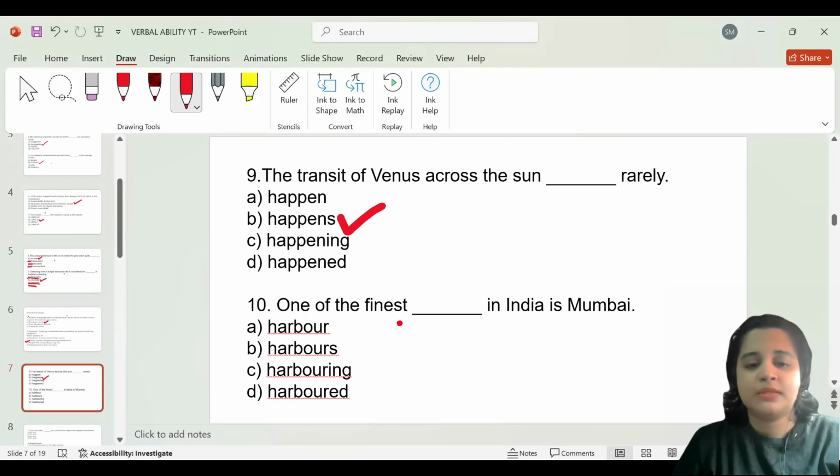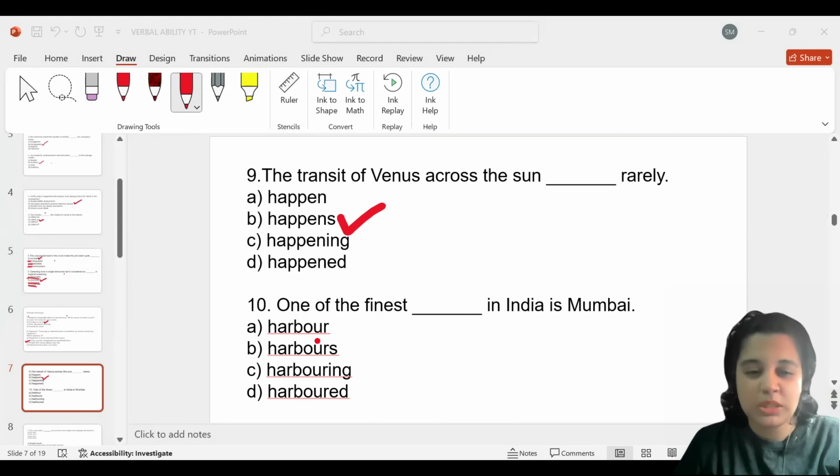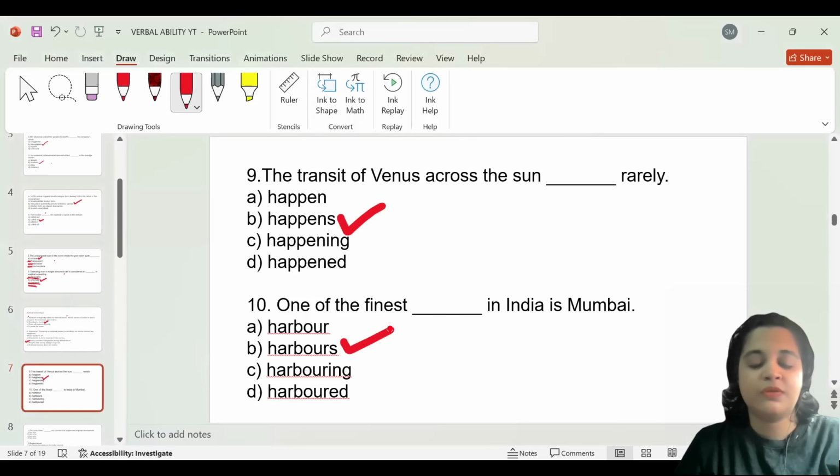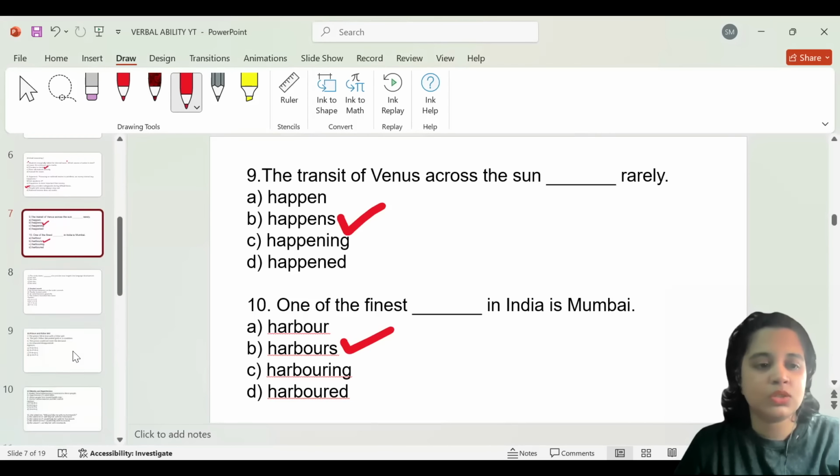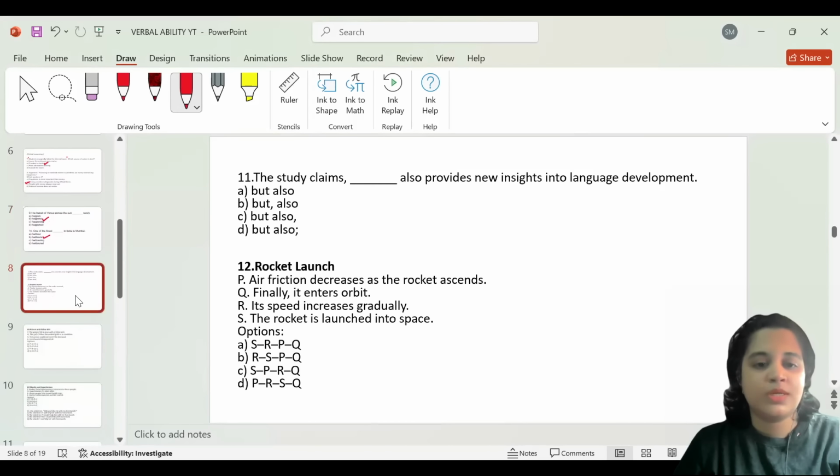One of the finest blank in India is Mumbai. Again, we are expected to choose a word. You must have heard this one. So, one of the finest harbors in India is Mumbai. One of the finest is always followed by the plural form of words. So the correct answer would be option B, which says harbors. All right, moving on to the next question.